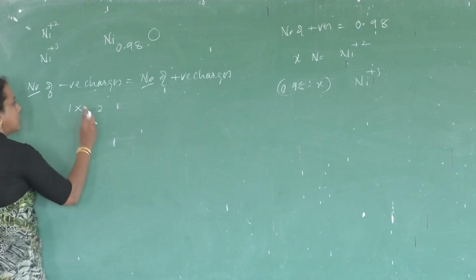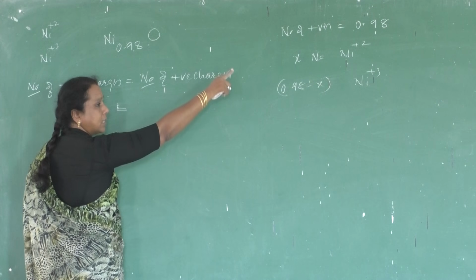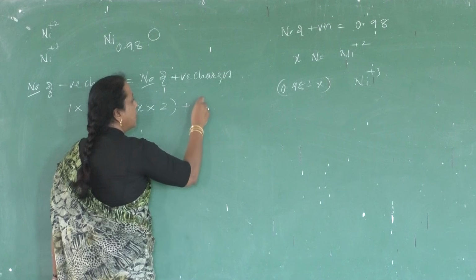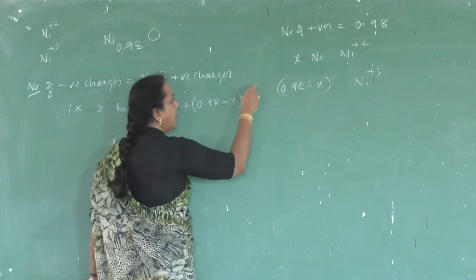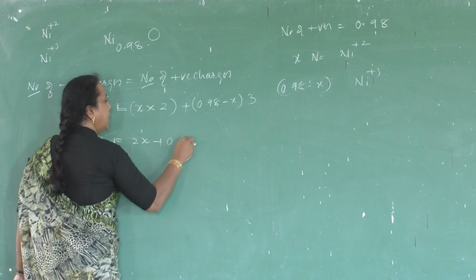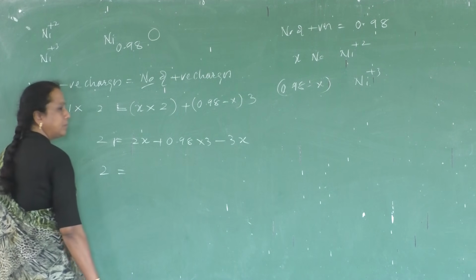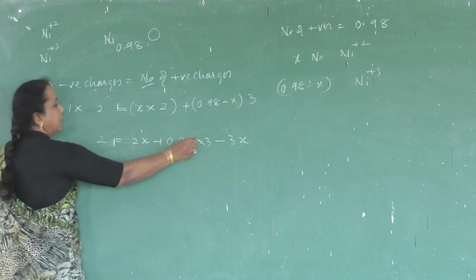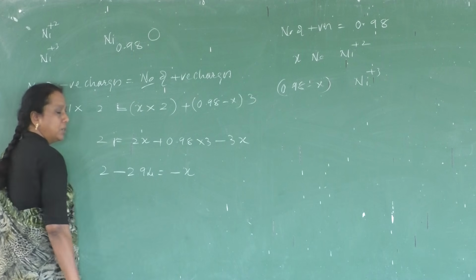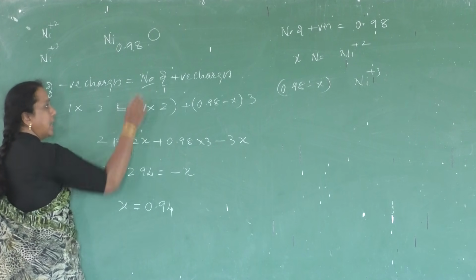So each oxygen has 2 negative charges, equal to X nickel ions in plus 2 state with charge 2, plus 0.98 minus X ions with charge 3. So 2 = 2X + 0.98 × 3 − 3X. Multiplying, 2 = 2.94 − X. So X is equal to 0.94.